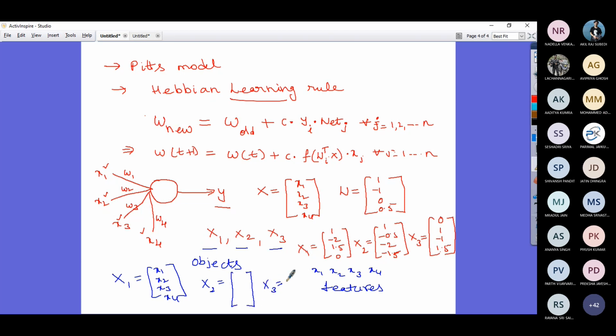The third object also has 4 features. What you are actually doing is training this neuron to learn these objects with their features. When I say you are training the network, you are actually trying to adjust the connection weights.